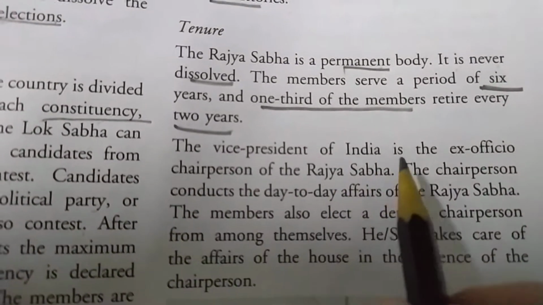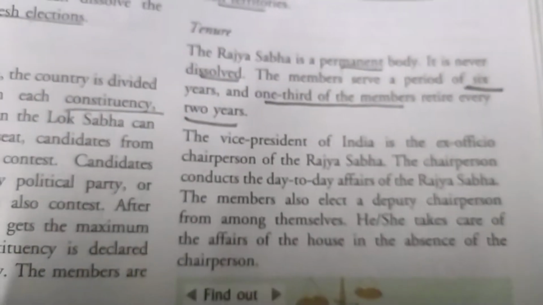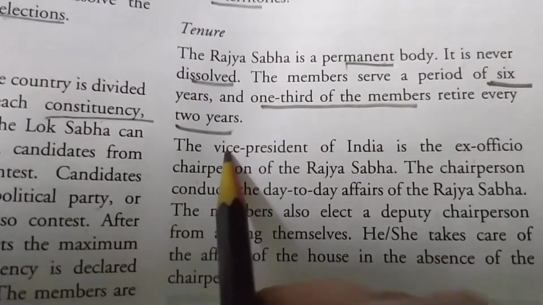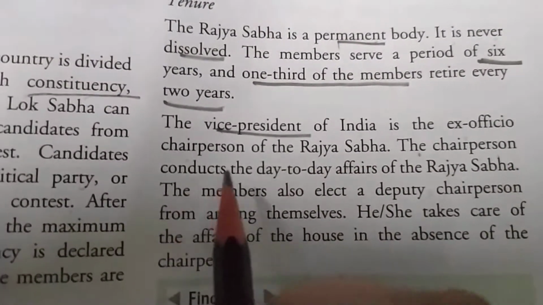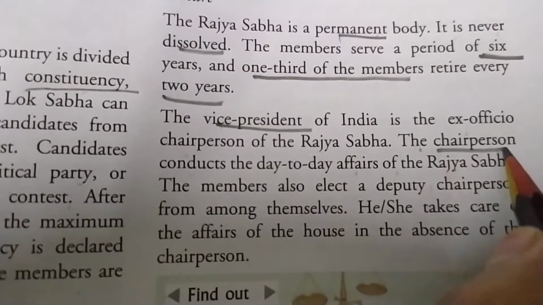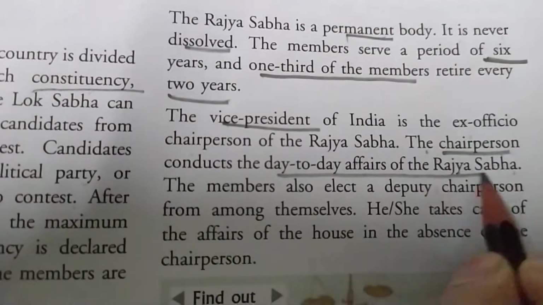The Vice President of India is the ex officio chairman of the Rajya Sabha. So who is the ex officio chairman of the Rajya Sabha? It is the Vice President of India. The chairperson conducts the day-to-day affairs of the Rajya Sabha. So the chairperson will conduct the day-to-day affairs of the Rajya Sabha.